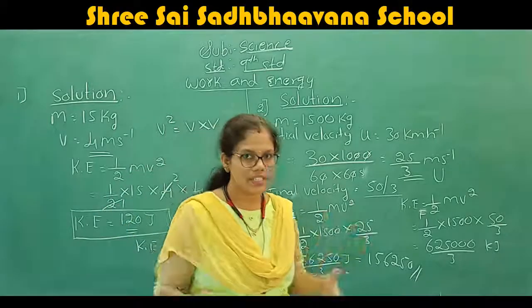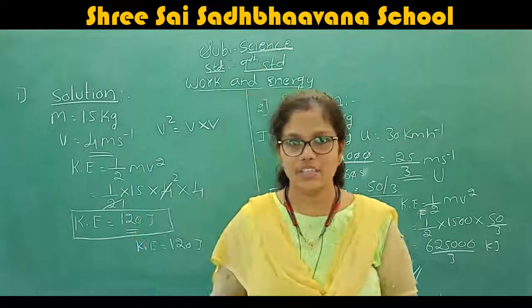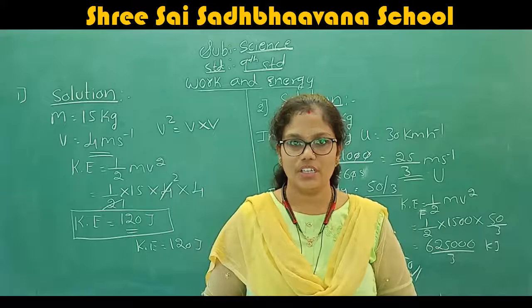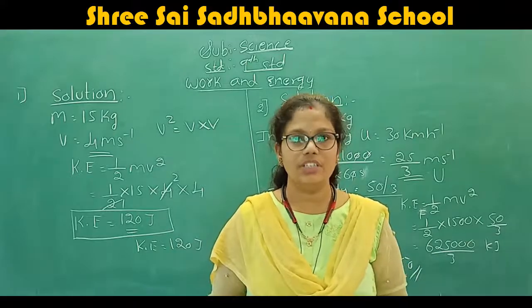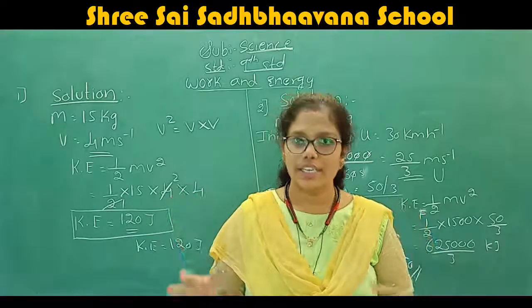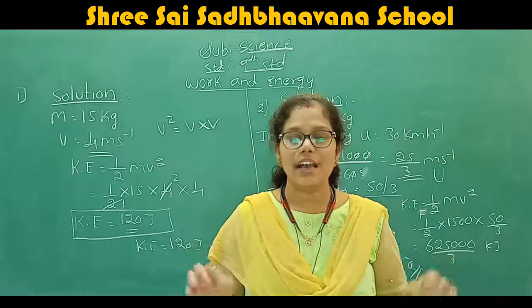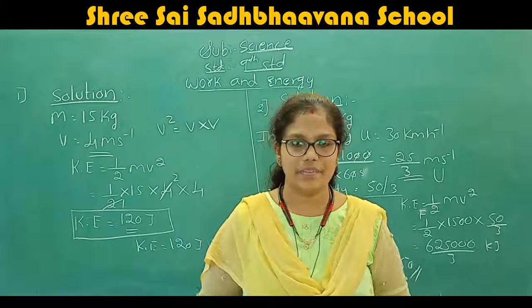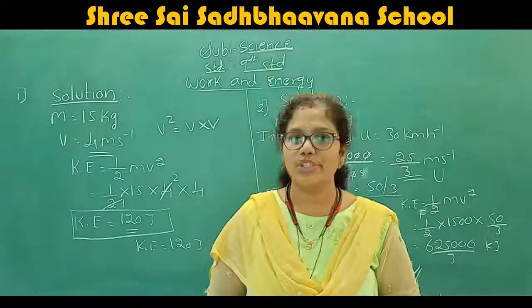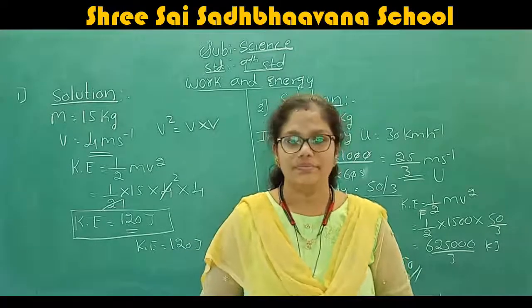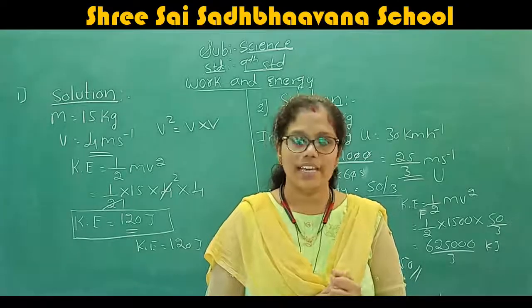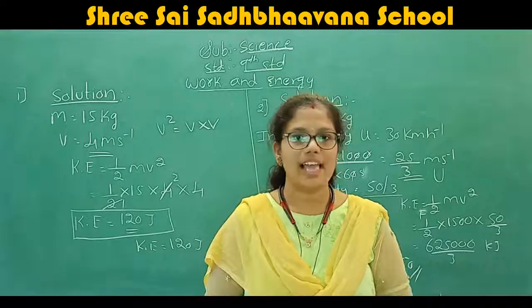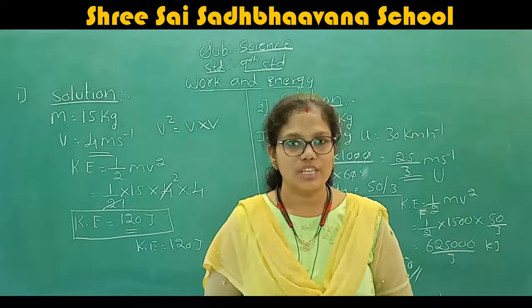In this class, we discussed what kinetic energy is, what the formula is, and how we derive the formula for kinetic energy. Kinetic energy is equal to half mv square. And also, we solved two problems based on kinetic energy. In the next class, we are going to discuss potential energy. If you have any doubt, you can clarify now.